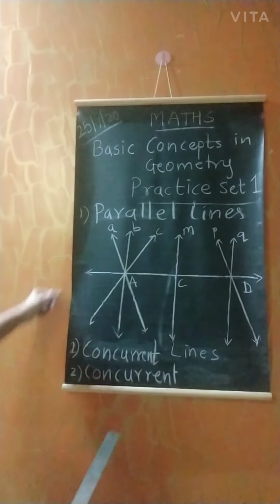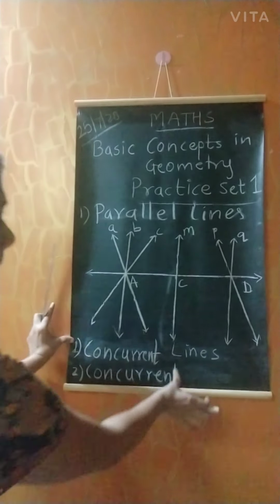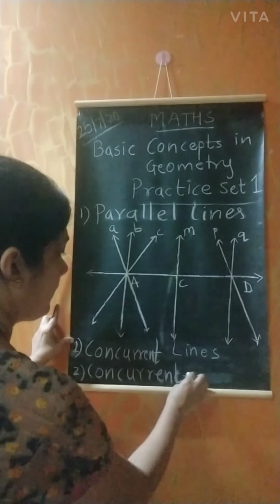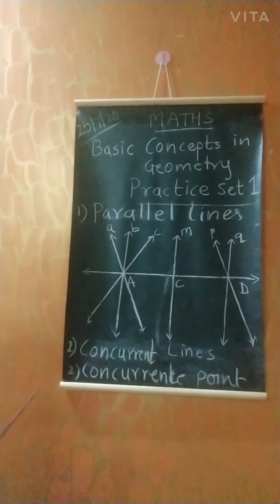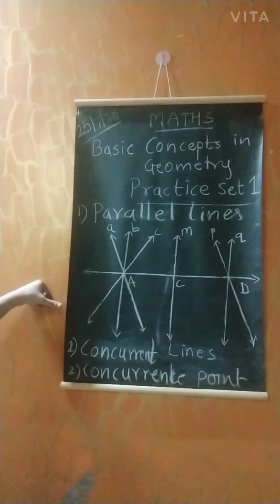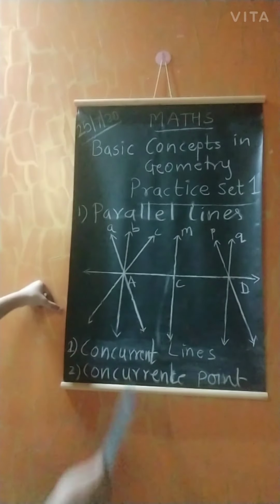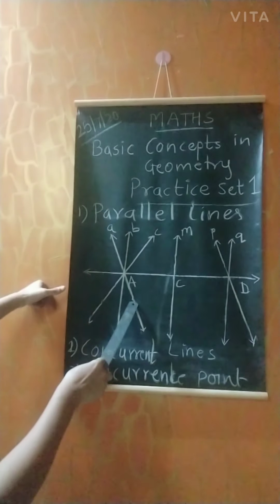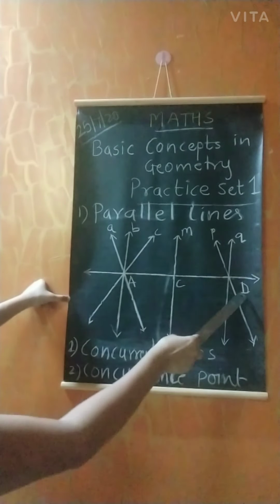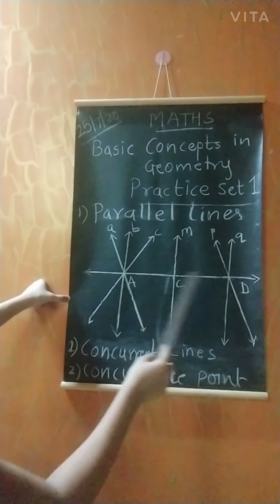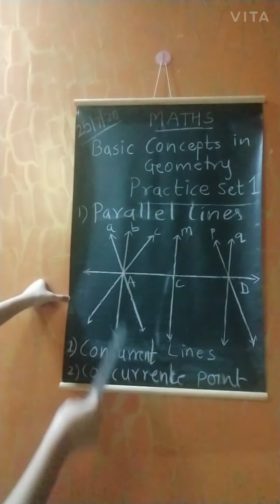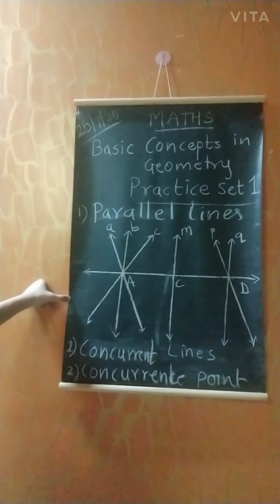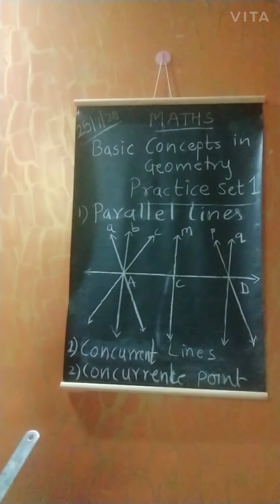Now the next question is the concurrence point, or the point of concurrency. So the concurrence point in this case is A, and in this case is D. Here only one line is passing, that's why here no concurrent lines are there.